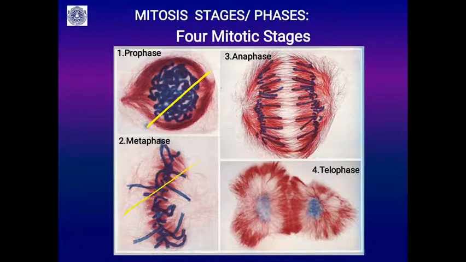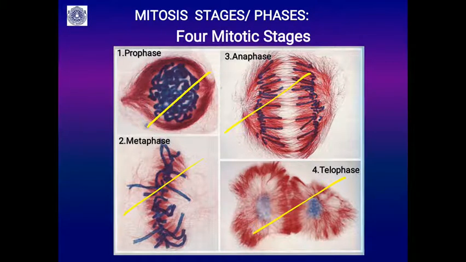The next stage is the metaphase, the alignment of the condensed chromosomes on the metaphasic plate or equatorial plane. Then the chromatids get separated, because each chromosome contains 2 chromatids. They separate and move to their respective poles, which you will see in the anaphase. Then in the telophase, you can see the formation of the daughter cells. It is the process opposite to the prophase.